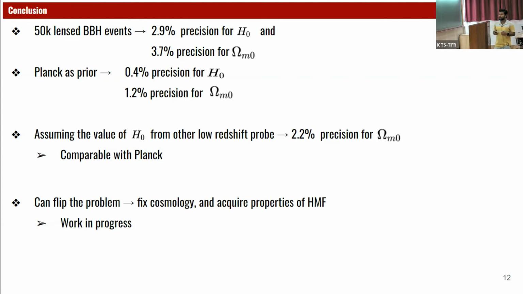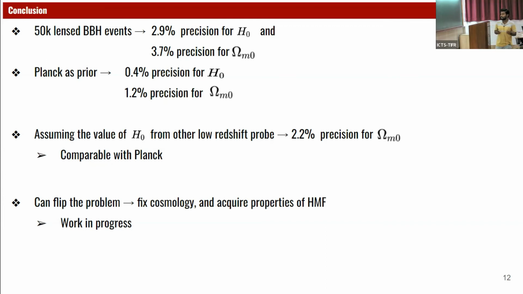And also this H0 can be very well probed from other lower redshift probes. So if we assume some value of H0, then only from GW lensing, we will have 2.2% precision on the omega M0, and that is comparable with Planck measurements.